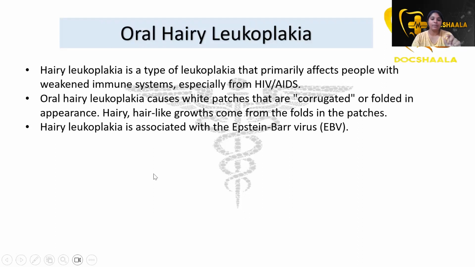A variant of leukoplakia is oral hairy leukoplakia. Oral hairy leukoplakia is commonly associated with HIV AIDS, and with people who have weak immune systems. It causes white patches which are corrugated. This is important: white patches which are corrugated or folded in appearance are oral hairy leukoplakia. Hair-like growths may also be seen. It is associated with the Epstein-Barr virus. So this is one more important thing.